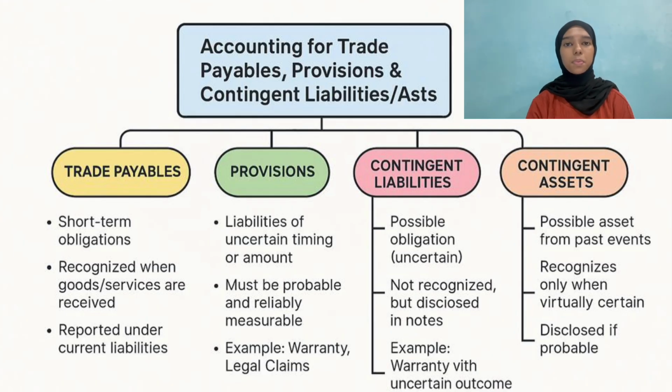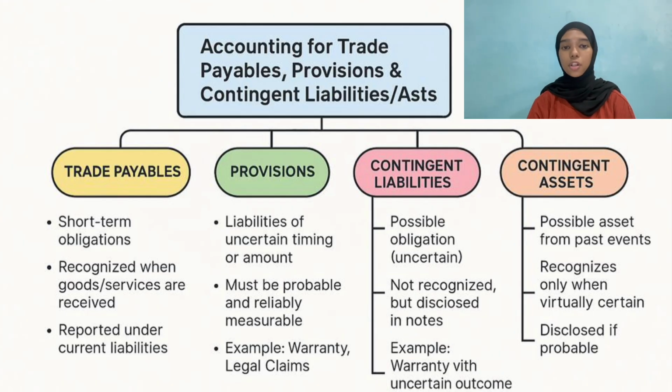So today I will be presenting the first question, which is the mind map of the overall subtopics in topic 5, accounting for trade payables. As you can see on the slide, these are the subtopics under trade payables: trade payables, provisions, contingent liabilities, and contingent assets. So let's go through one by one.